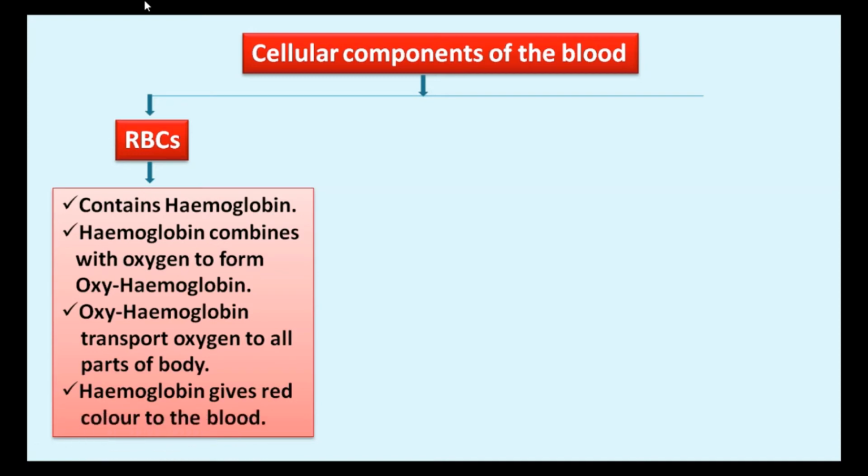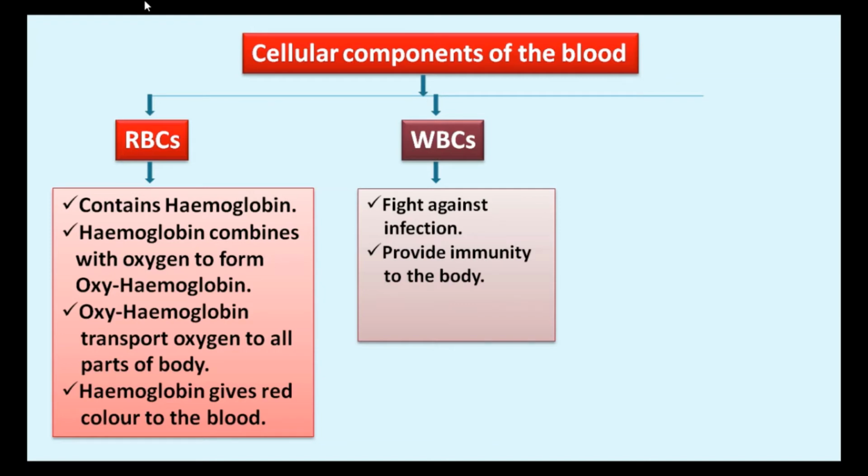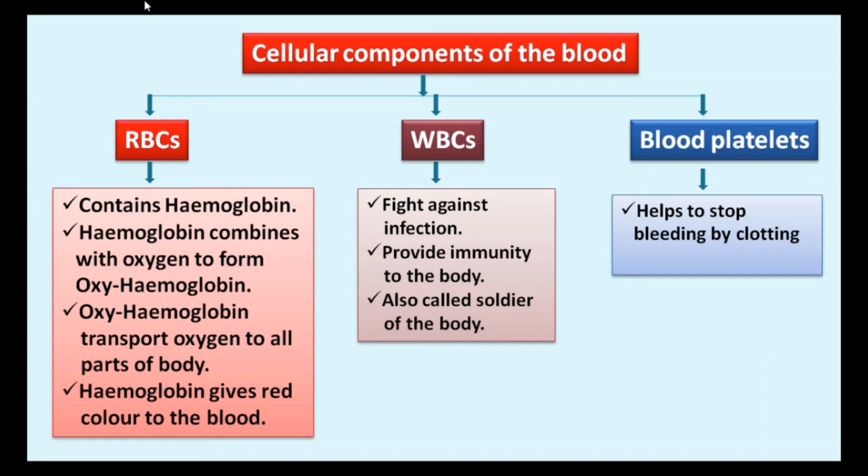The second one is white blood cells. White blood cells fight against infection. They also provide immunity to the body. White blood cells are also called soldiers of the body. The third one is the blood platelets. Blood platelets help to stop bleeding by clotting the blood.